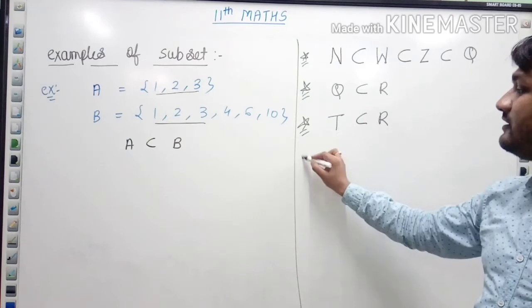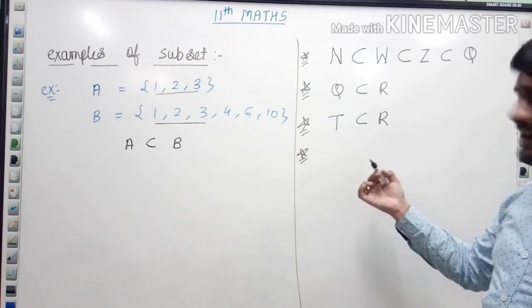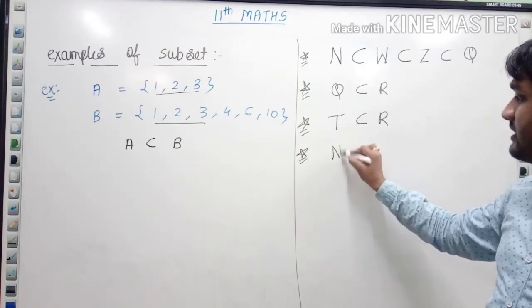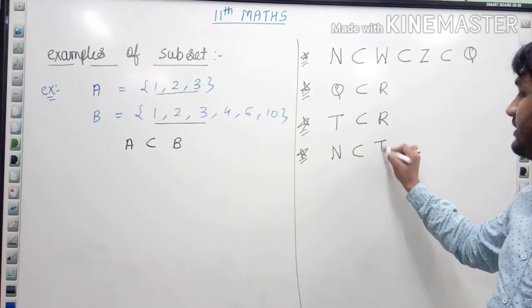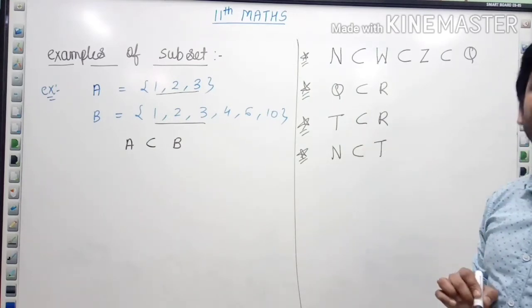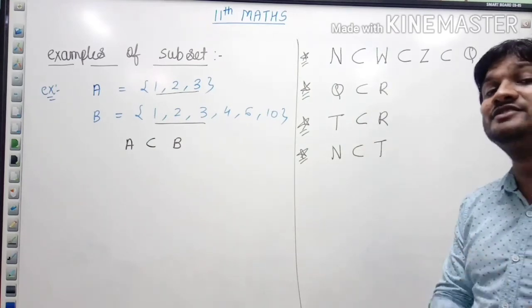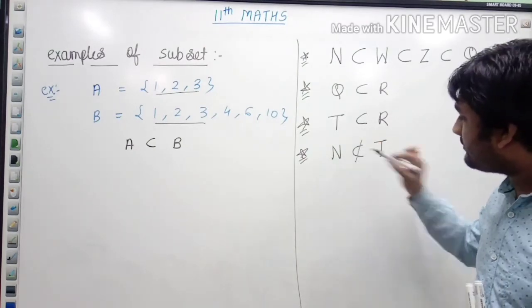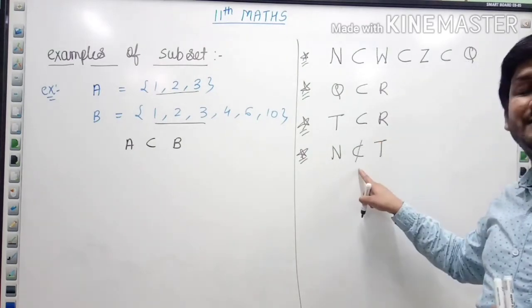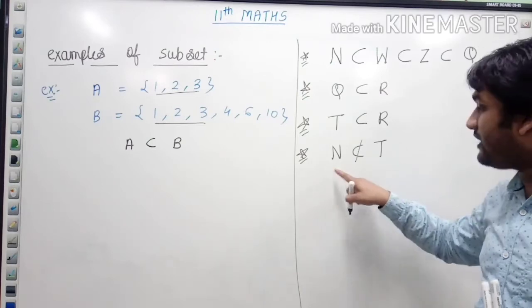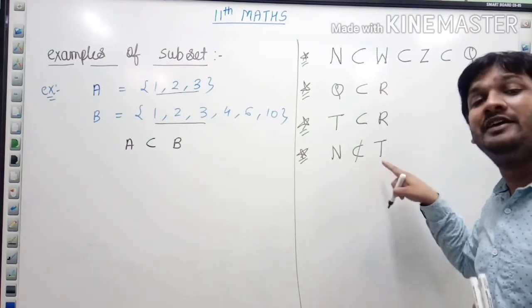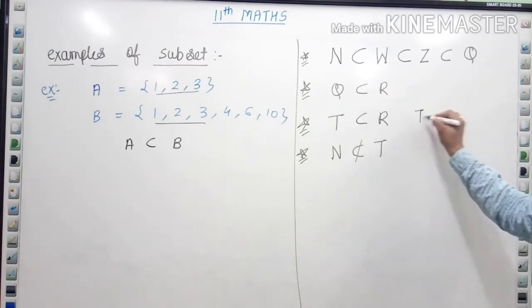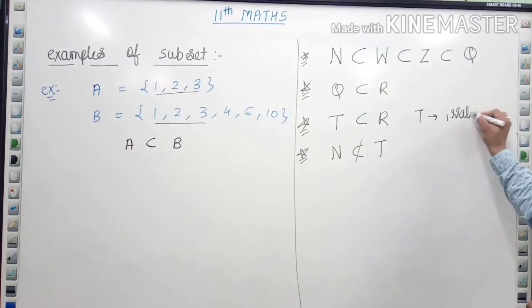Definitely we can write. Can we write natural number is a subset of irrational number? No. So how to write it? It is not a subset. Look, we'll mark this. This is the symbol of not a subset. Natural number is not a subset of irrational number. T is what? Irrational number.